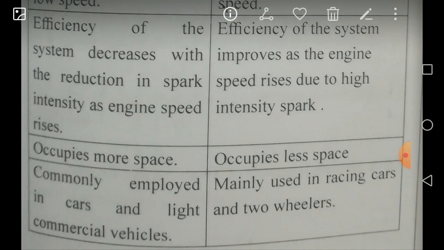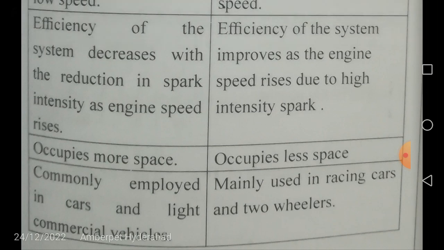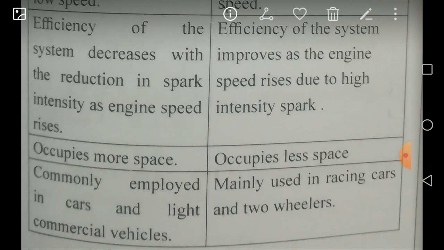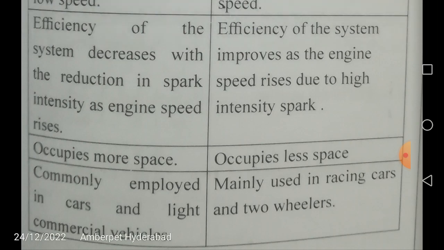Now coming to where actually this battery ignition system is used and where the magneto ignition system is used. Battery ignition system is commonly employed in cars and light commercial vehicles, lorries, jeeps, anything, four-wheelers. But your magneto ignition system is mainly used in racing cars, where the speed is very high for the whole length of operation of these sports cars. That's why it is mainly used in racing cars and in two-wheelers also.